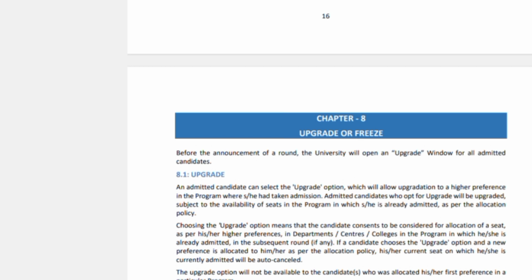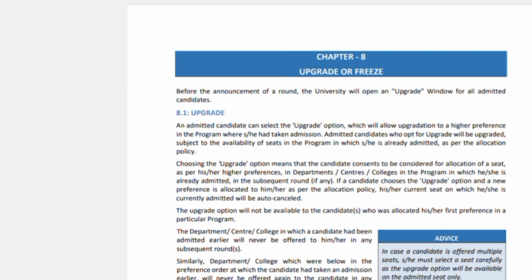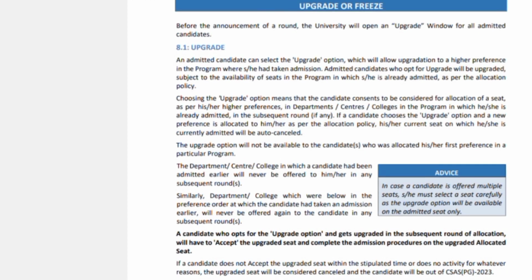So once you have paid the admission fees, you need to select the option of upgrade or freeze in your profile. If you are satisfied and happy with your allocated seat, and you do not want to change any of your preferences later on, if you're 100% confirmed about the particular college you have selected and the admission fee you have paid, then you can simply click freeze, so as to freeze your option till the merit list is complete for all the colleges and departments.